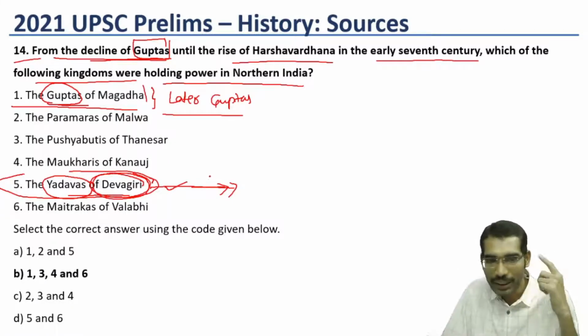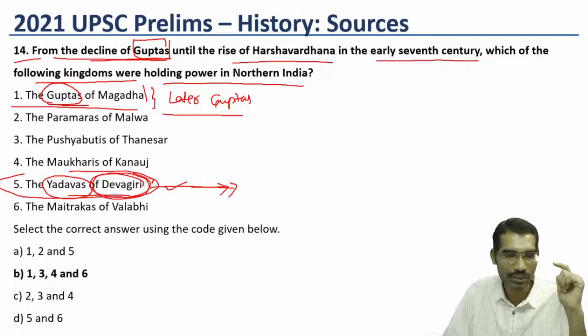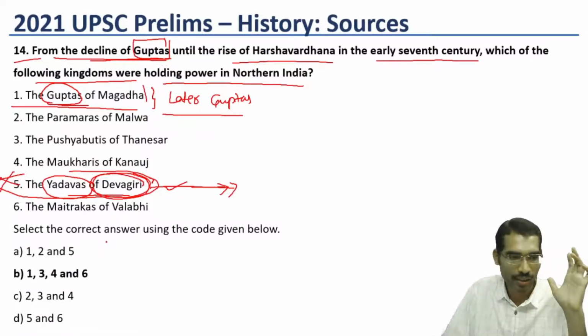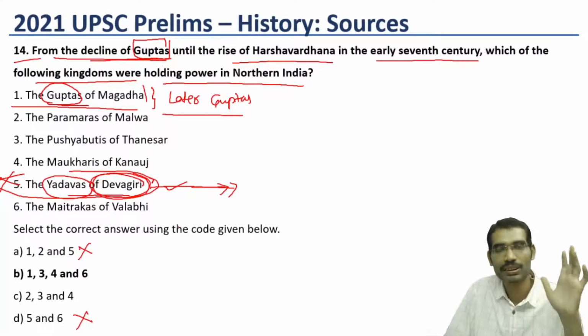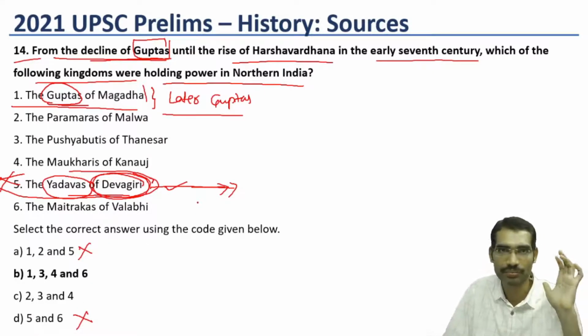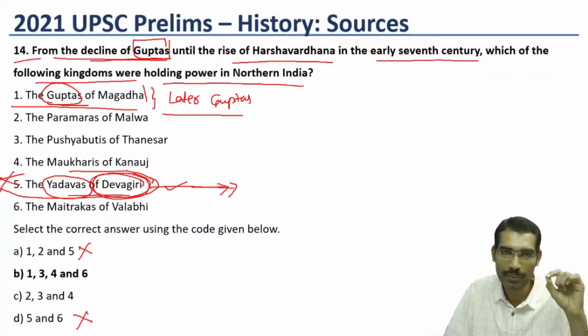If it strikes you immediately after seeing this question, the fifth goes wrong. Then if we make the fifth wrong, 50% chances increase for this question. Even if we do not know the other parts, leave it. At least if the brain immediately gives this clue, then 50% chances increase.